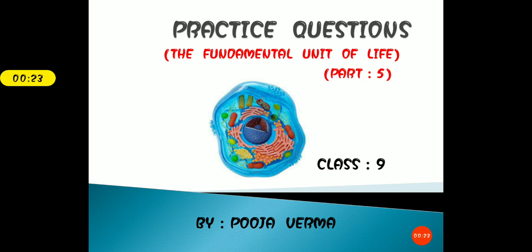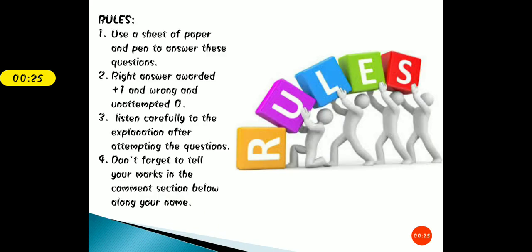So let's get started. But before we begin, you need to use a sheet of paper and a pen to answer these questions. If you have done the correct answer, give yourself +1. And if you have done it wrong or not attempted the question, give yourself 0. There is no negative marking. And most important, students, listen very carefully to the explanation which I'm going to provide after the end of each question.